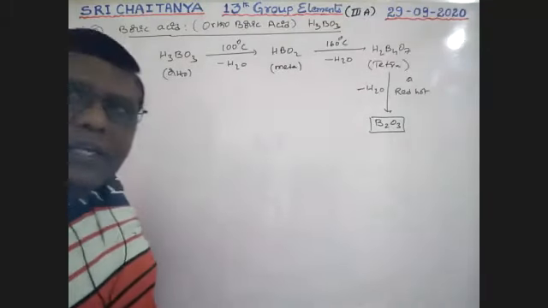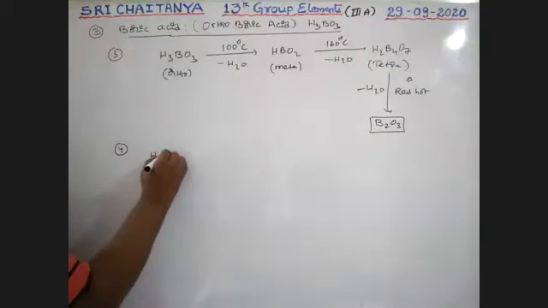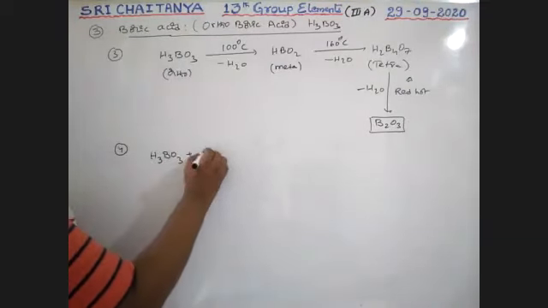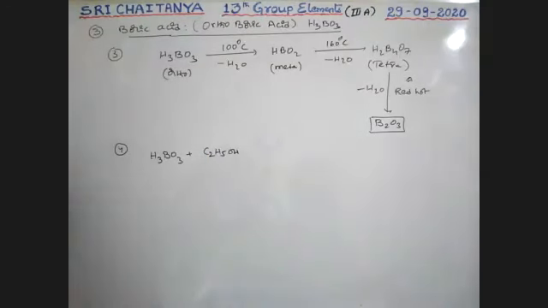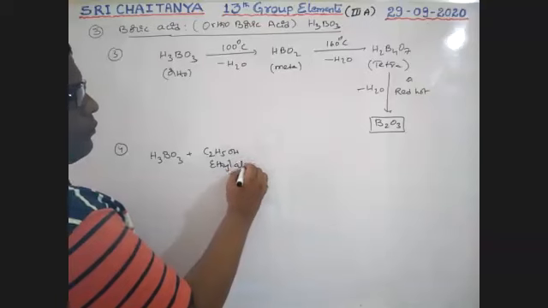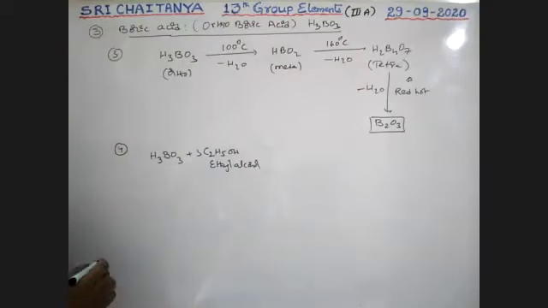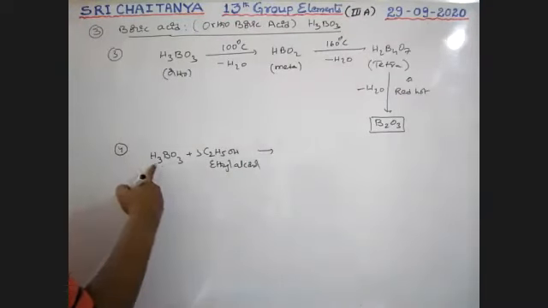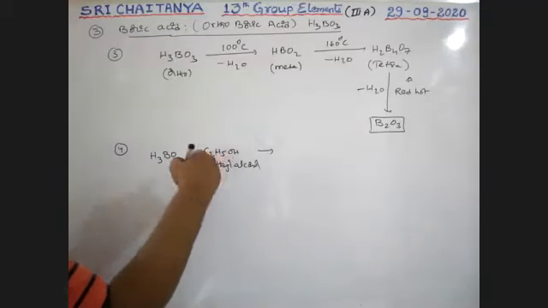This orthoboric acid or borate ion, whatever it may be. See here, when orthoboric acid reacts with ethyl alcohol, C2H5OH, 3 moles of ethyl alcohol are involved in the reaction. These 3 OHs are going out, boys.